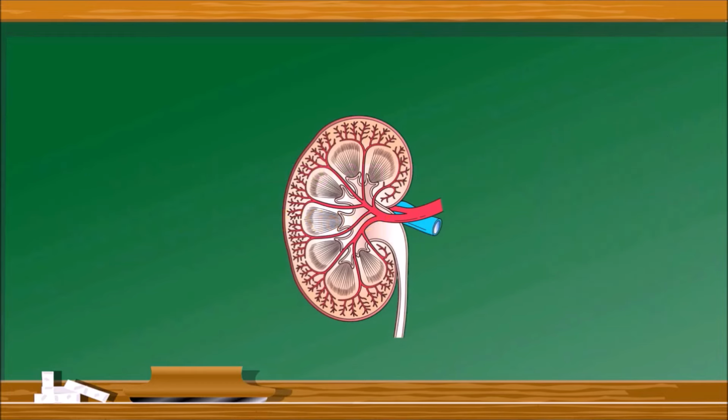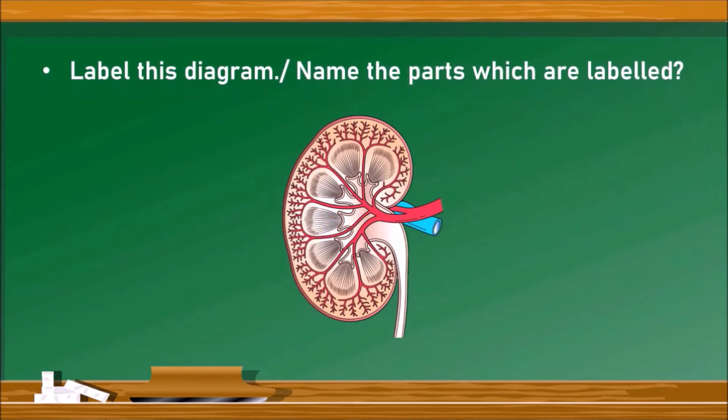Next question. Label this diagram, or the question may also be asked as name the parts which are labeled. Some labeling may be given like X, Y or A, B, C, D. We need to label them. So for this purpose, I am labeling all the parts of the kidney. The outermost region of the kidney is known as cortex, which is dark red in color, and the next innermost part is called medulla, which is light red in color.